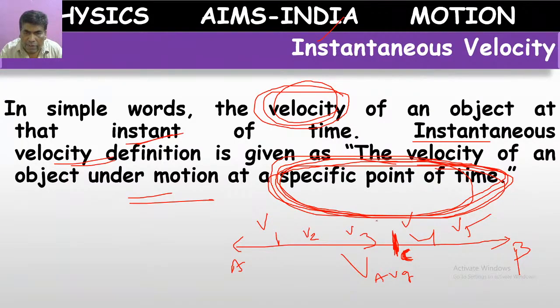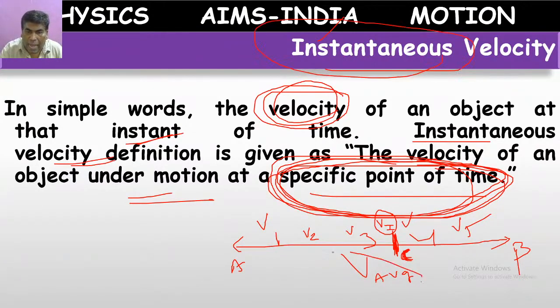then it will be considered as instantaneous velocity at point C. It does not depend on the whole journey. At this specific point of time, whatever velocity is there, that is called instantaneous velocity.